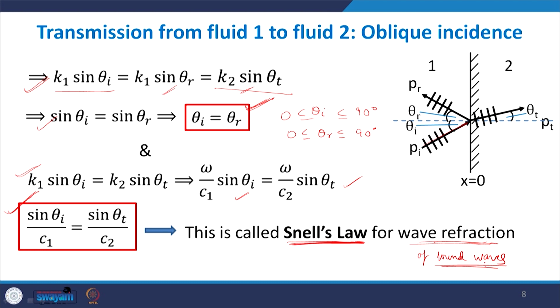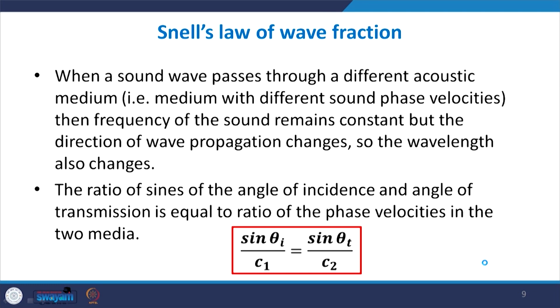To state it more clearly, what does Snell's law say? Overall, it says that when a sound wave passes through a different acoustic medium, that is a medium which has different sound phase velocities, the frequency will obviously be the same because they are all created from the same source. So, when the sound wave is passing through a different medium, frequency remains constant, but the direction of wave propagation can change and the wavelength will also change. This is in the case of oblique incidence.